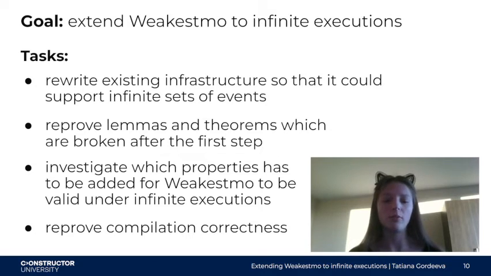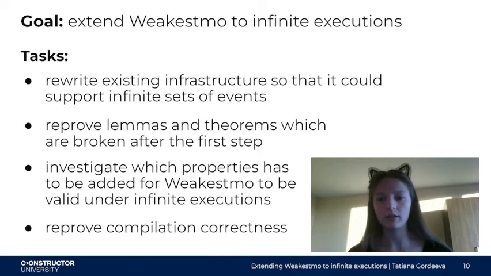Thus, the goal of my work is to extend Weakesmo to infinite executions. To achieve this goal, I have to deal with several tasks. Firstly, I have to rewrite the existing infrastructure so that it can support infinite sets of events. Then, this change of infrastructure will cause a lot of breakdowns of theorems, so I have to reprove lemmas and theorems via Coq.